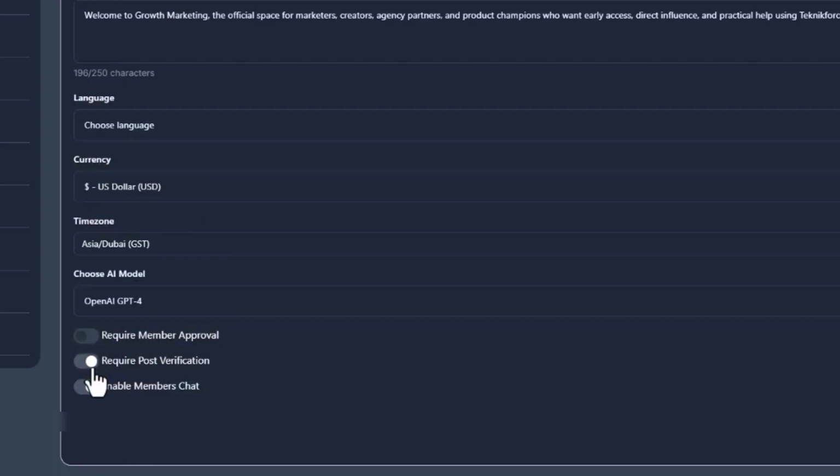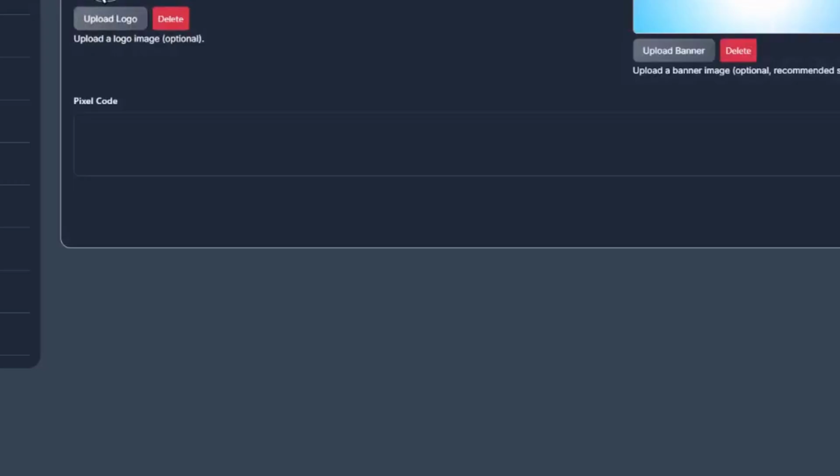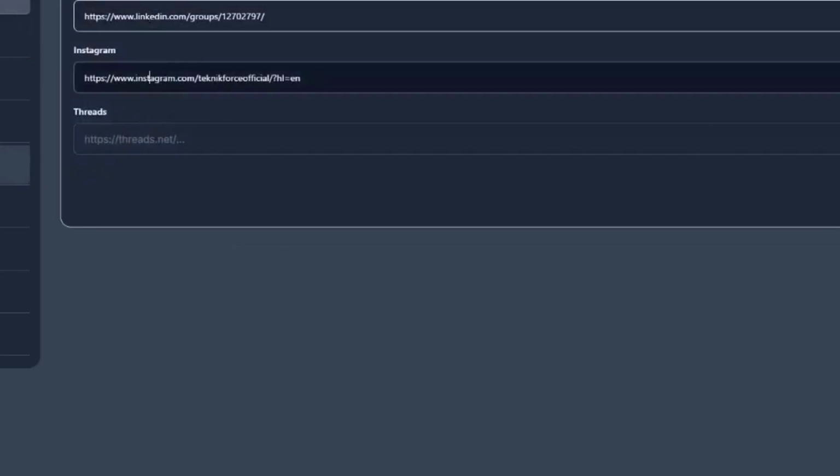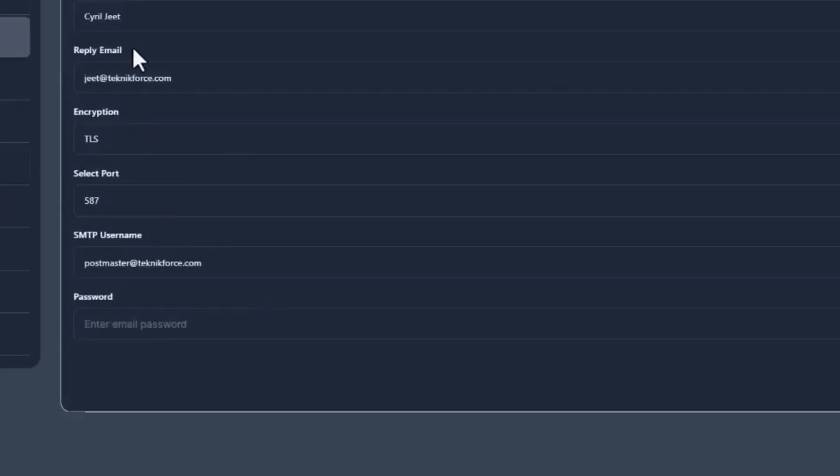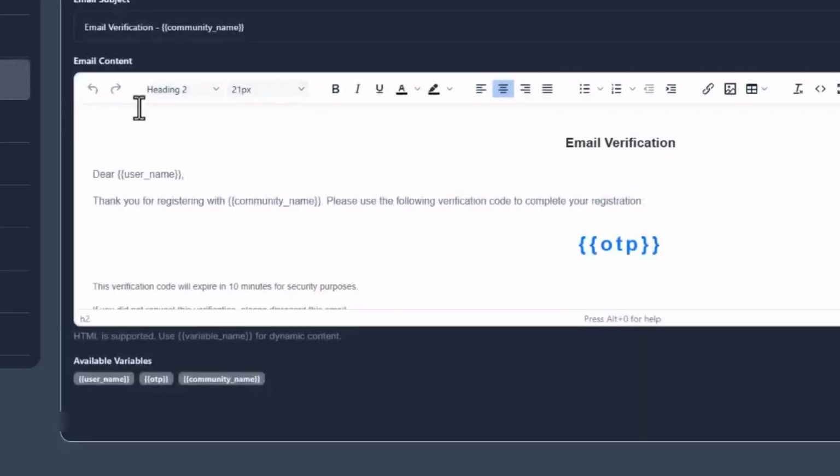Through your settings, you get to control a lot of aspects about your community. Things like basic information. You can set up name, description, all the things that you want like time zone and whether you want it to be an approval community, whether you want to approve every single post or you want to disable or enable members chat. You also have media and track. You can set up a logo. You can change your brand and put in your pixel codes over here. In social account, you can put in your social media accounts which will be a part of the community.